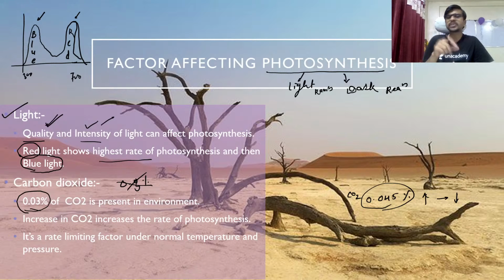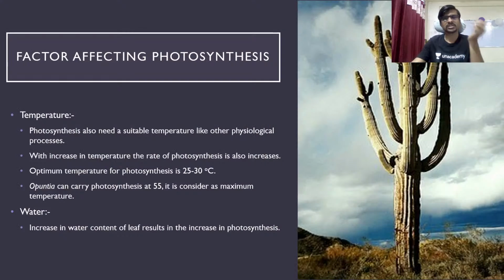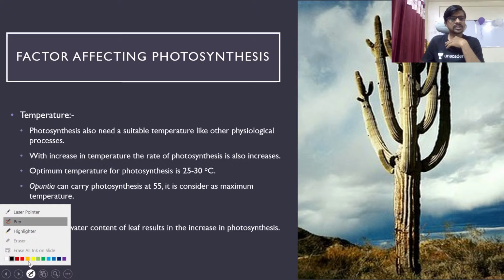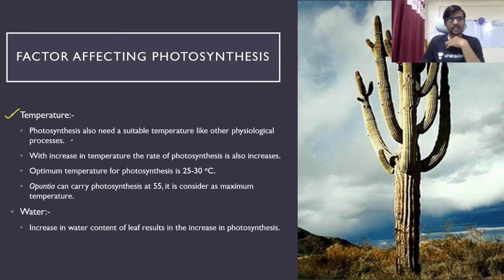value. Okay, so after the optimum value, if you increase the same parameter, the rate is not going to increase. It's a rate limiting factor under the normal temperature and the pressure. So at normal temperature and normal pressure, the carbon dioxide acts as a rate limiting factor. So we are going to discuss the rate limiting factor. What is it? So temperature, if you say, the temperature is also a rate limiting factor, or it is affecting the photosynthesis.